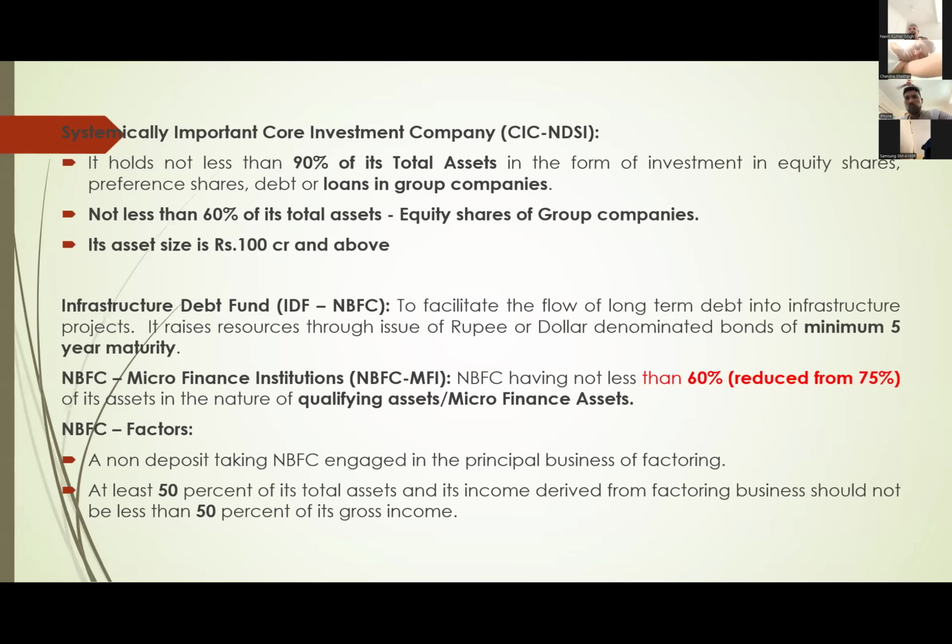And what about forfeiting? It is 1 year or more than 1 year, because normally whenever somebody is buying machinery from a foreign country, that supplier may extend time to this person. Say every year you pay 20% of the cost of the machinery. In such cases, what will happen? The person who has supplied the machinery will raise bills and sell them to a factoring company.